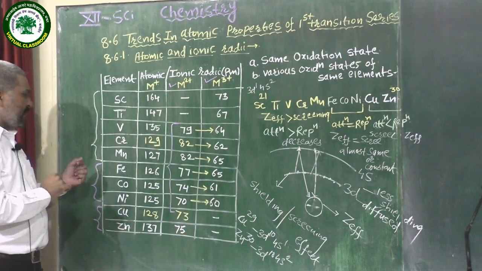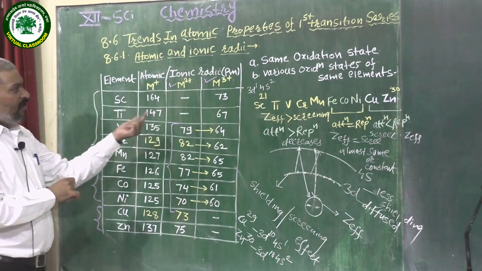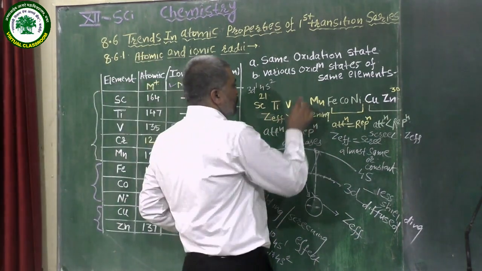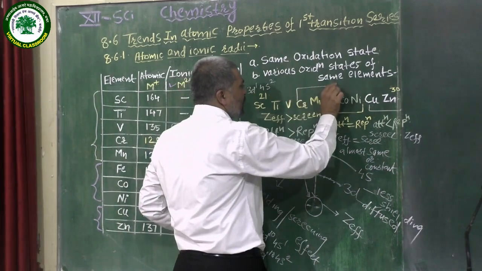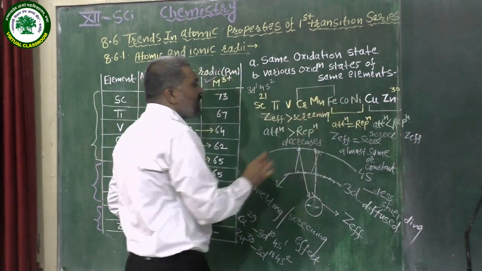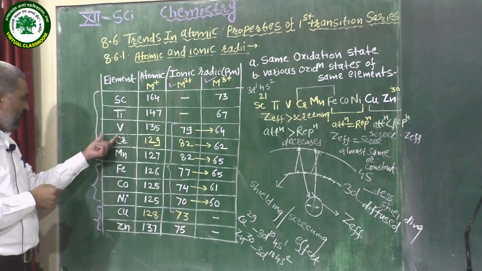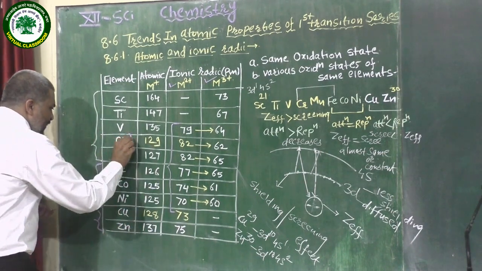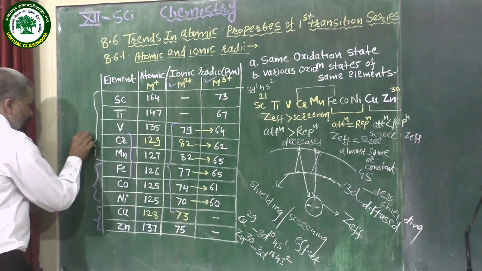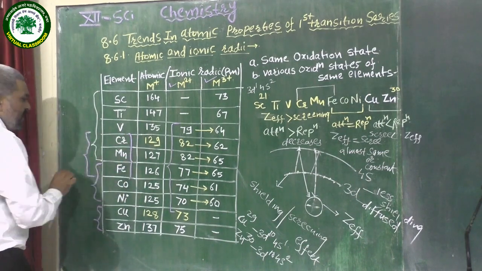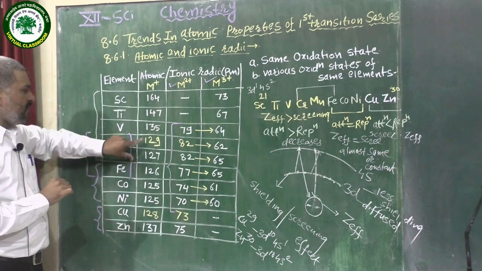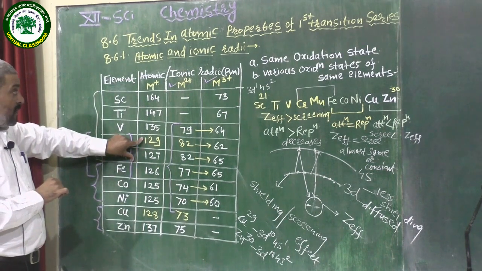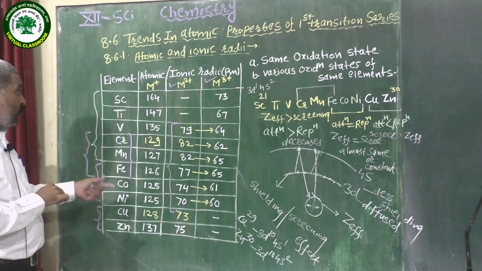Out of these 10 elements, these three elements, chromium, manganese and iron, show the highest oxidation states. Let us compare their atomic and ionic radii values.